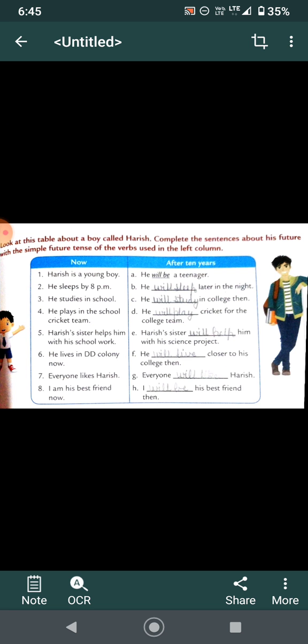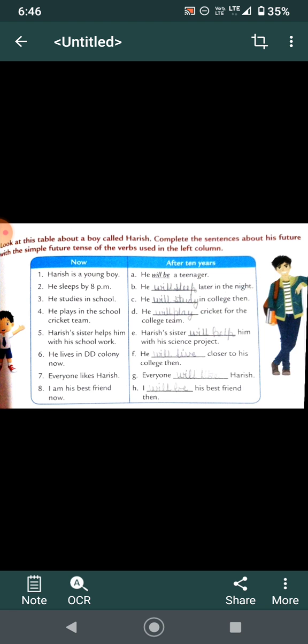He studies in school. He will study in college after 10 years. He plays in the school cricket team. He will play cricket for the college team. Harish's sister helps him with his schoolwork. Harish's sister will help him in his science project. He lives in DD Colony now. He will live closer to the college then.